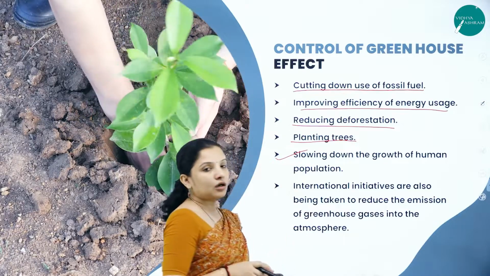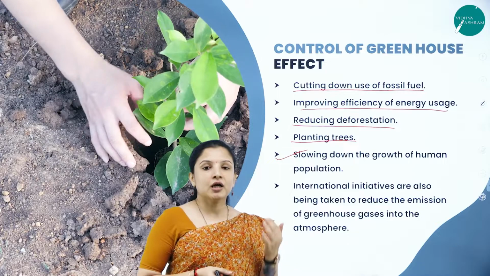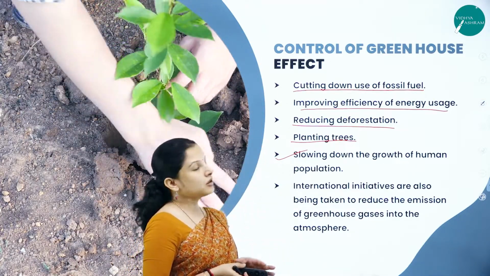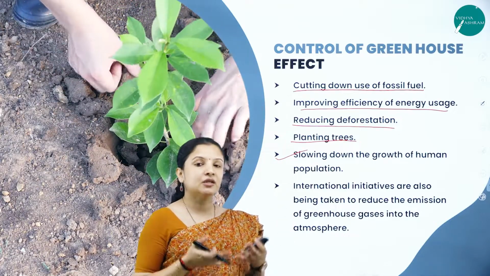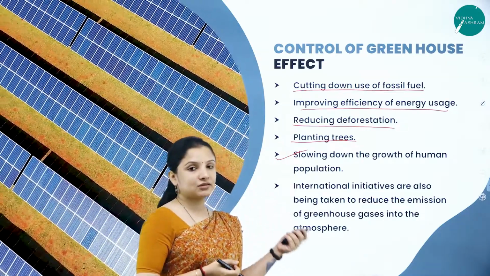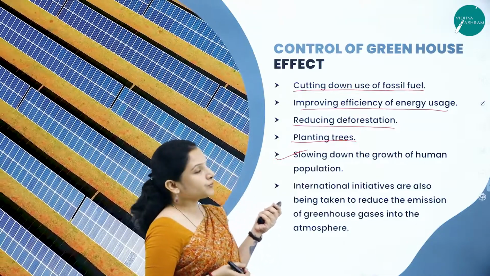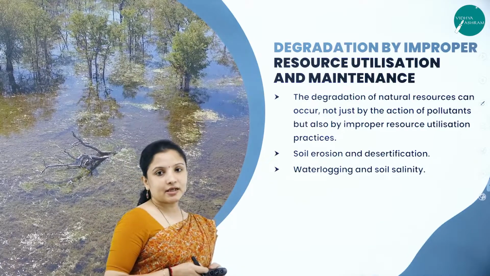And next, a lot of international initiatives have been taken in order to put in place laws and take up measures to prevent or control the greenhouse effect. A lot of summits, the Earth Summit and others, have been undertaken, wherein discussions are held to control the greenhouse gases. So this is how the control of greenhouse gases can be done. Next, let's study about